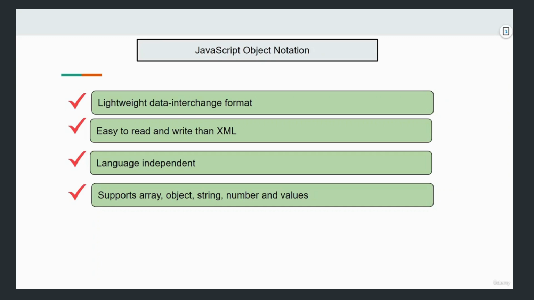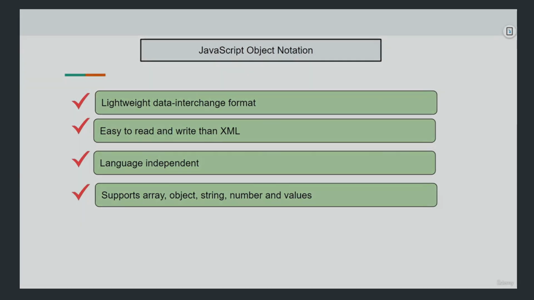Suppose we have an employee record, or an ordering system. There will be a JSON structure of that particular order, and all the elements and attributes will be defined within the JSON. We'll discuss this with a simple and one complex JSON example. Let's begin with the first example.